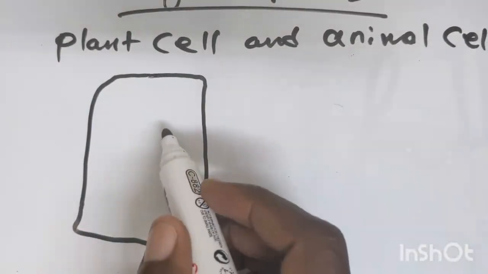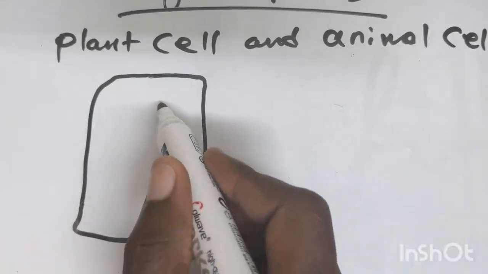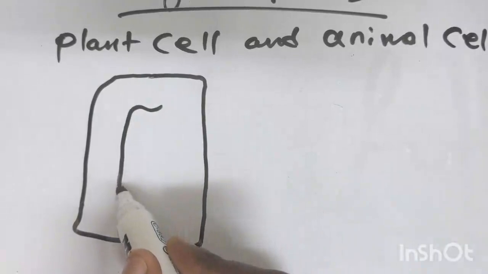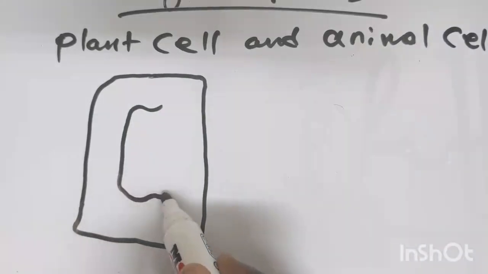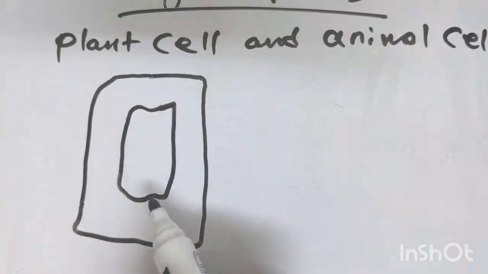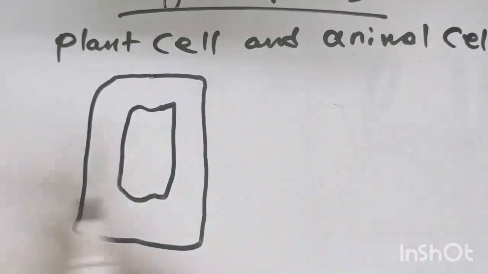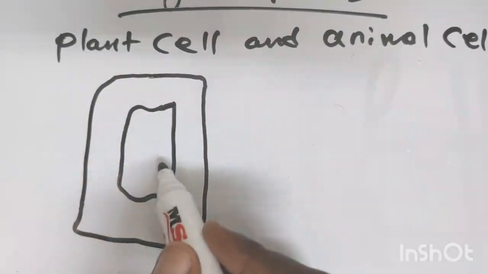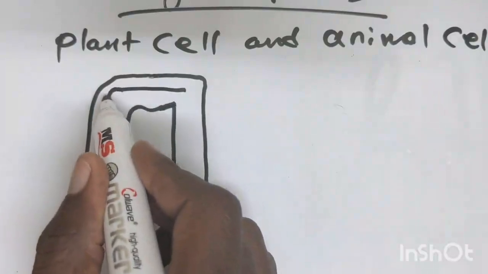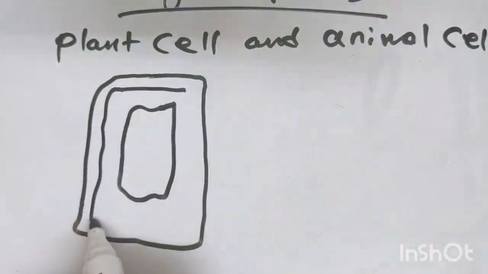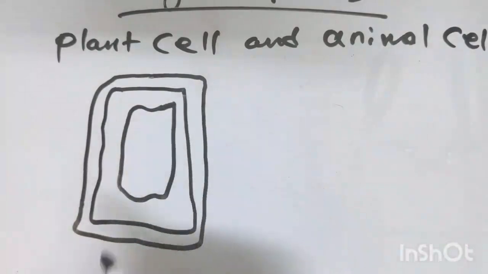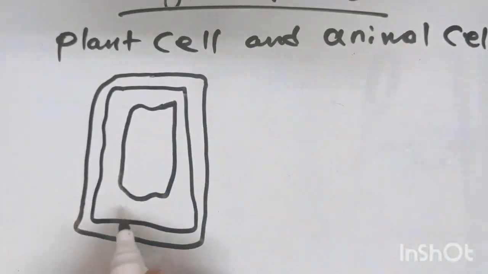Then it has what we call the cell membrane, this one. I mean the vacuole. This is the vacuole. The cell membrane is just here.